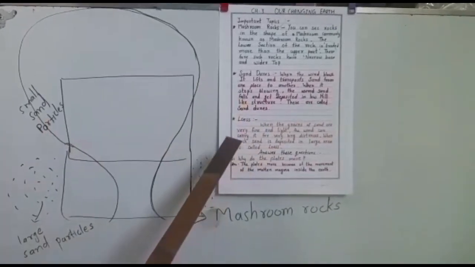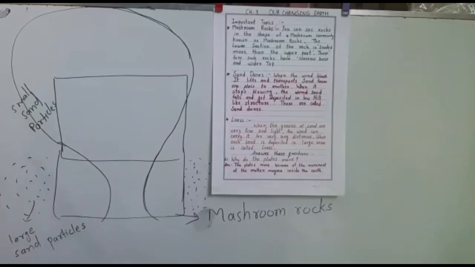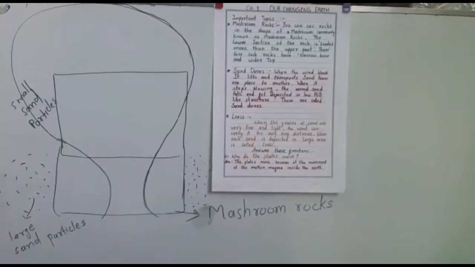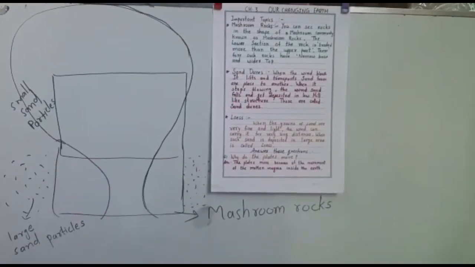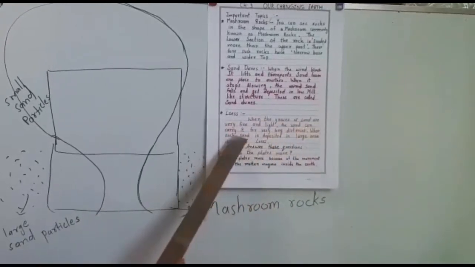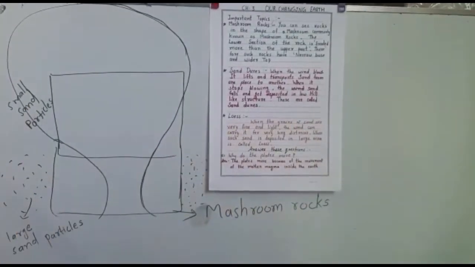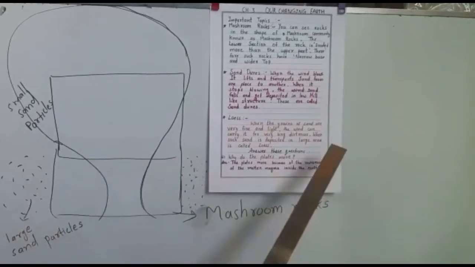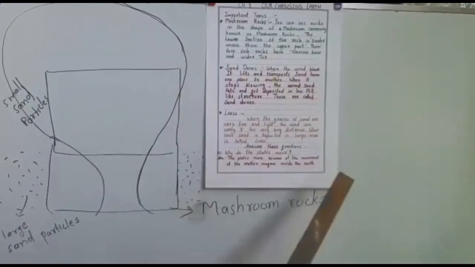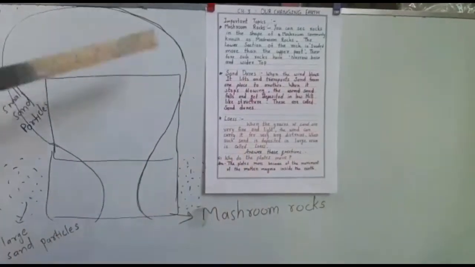At the last point of this chapter, loess. What is loess? We already discussed in mushroom rocks that there are small sand particles and large sand particles. Loess is made by grains of sand, very small particles of sand. When the grains of sand are very fine and light, the wind can carry them for very long distances. When such sand is deposited over a large area, that is called loess. So I hope you understand properly what mushroom rocks, sand dunes and loess are.